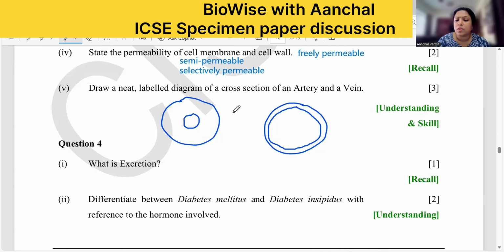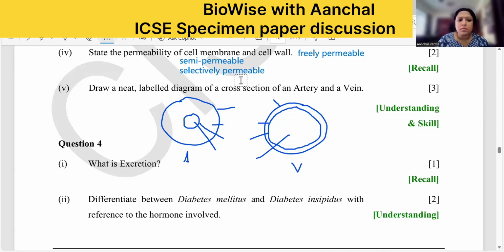And what are the things that you have to label? Here 1 mark is for drawing and 2 marks is for labels. So you have to label the lumen, right? You have to label the tunica externa, tunica media, and tunica interna. There are three layers that you have to mention. So this will give you the complete diagram. This is your artery and this is your vein. Is that clear?